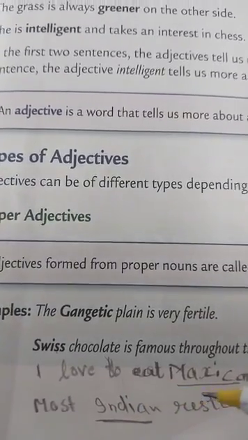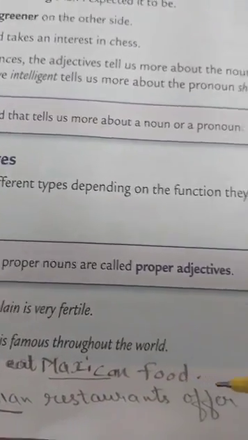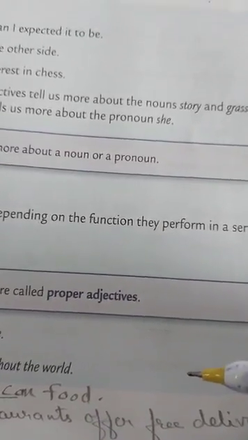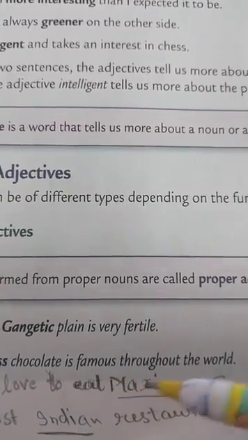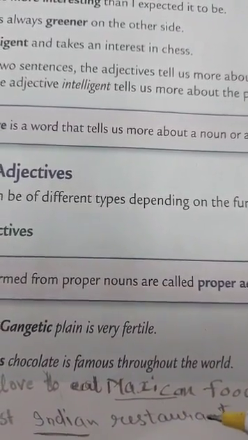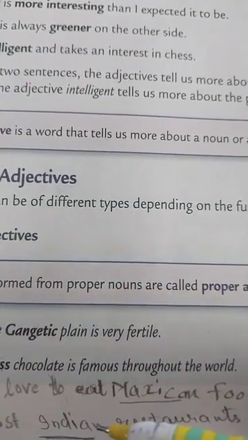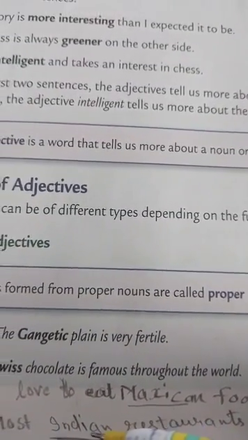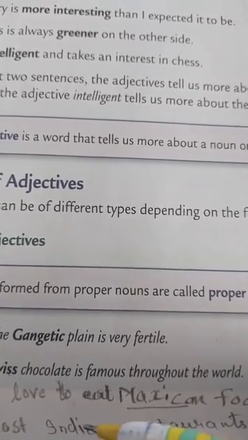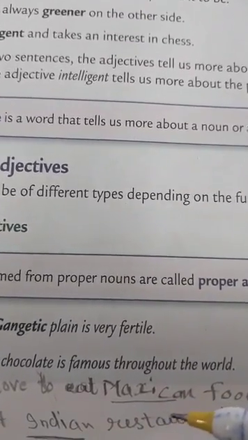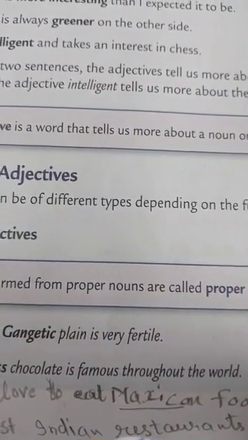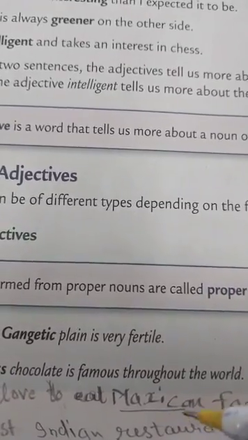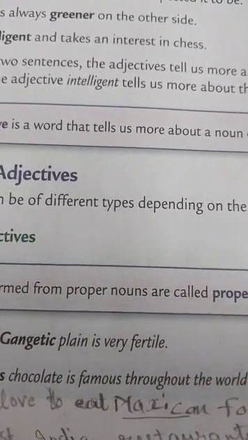See another example. Most Indian restaurants offer free delivery. Now, in this sentence, restaurants is a noun, and the word Indian is also a noun. But it is describing another noun, that is restaurants. Okay, so here a proper noun is functioning as an adjective, that too proper adjective.